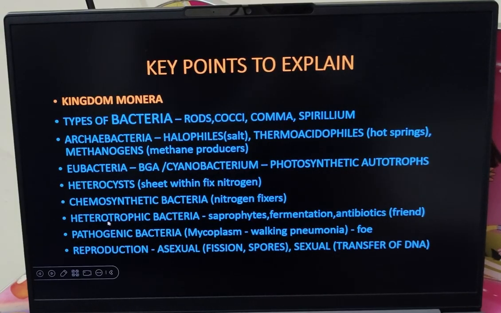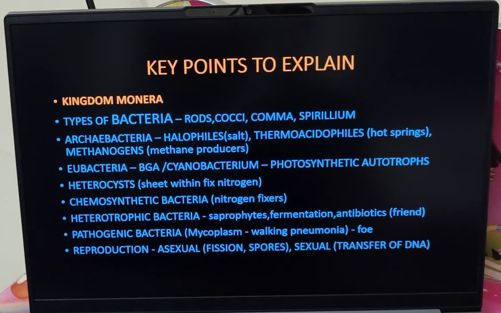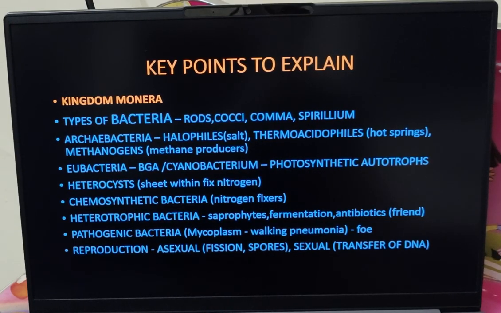Then few bacteria are heterotrophic bacteria, which means they are totally dependent on the other for their food. Heterotrophic bacteria include saprophytes, which means they grow on dead and decay. And some bacteria can even help in fermentation. So what do you mean by fermentation? The normal thing that happens in our daily routine every day.